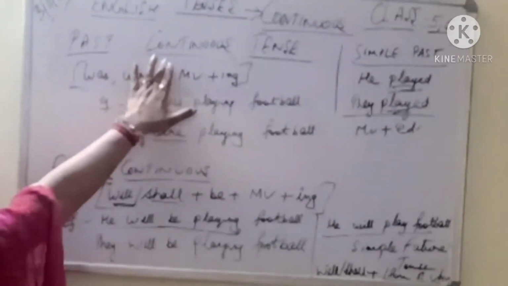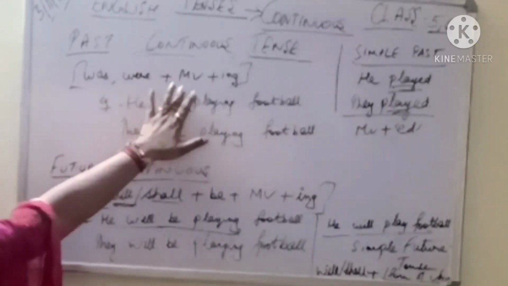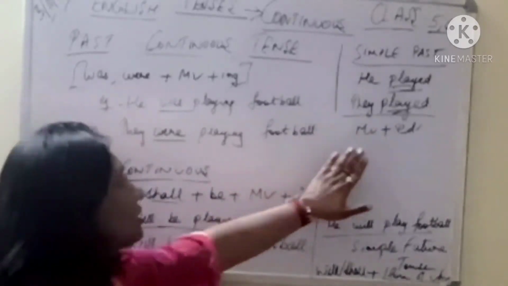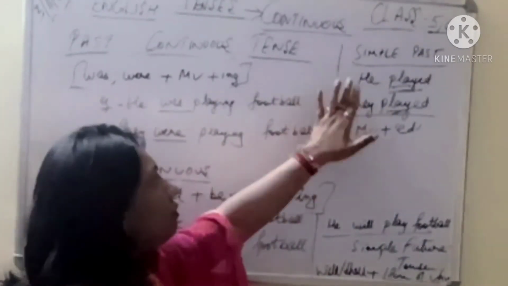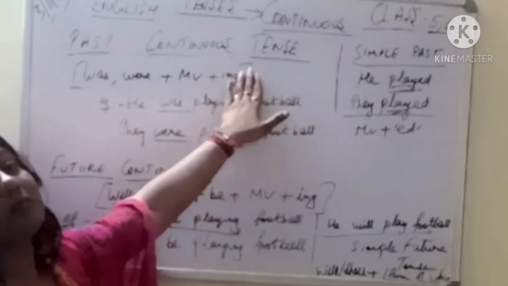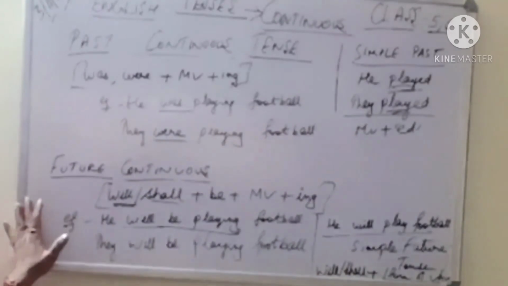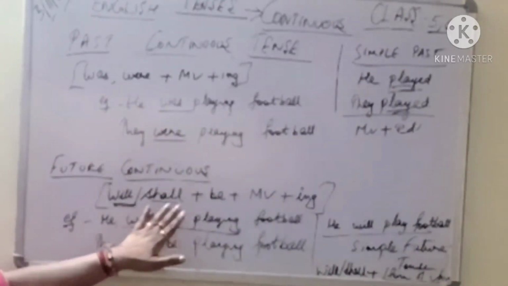But for the past continuous, you have to use was, were plus your main verb and ing. So this is the comparison that you need to remember. Please don't get confused between simple past and past continuous tense, and simple future and future continuous tense, which always take the ing form. Okay?